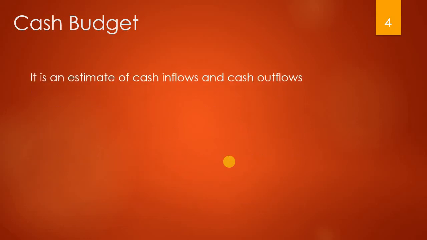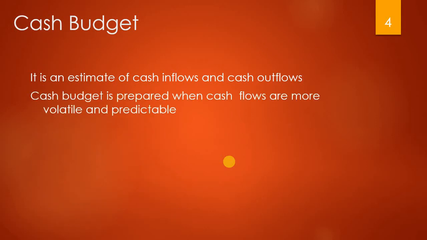So cash budget, the meaning is there in the word itself. It is a budget regarding all the cash receipts and cash payments. So it is an estimate of cash inflows and cash outflows. How much cash will come to the organization, in the sense receipts, how much cash will go out of the organization, that means payments. Next, the cash budget is prepared when cash flows are volatile and unpredictable.